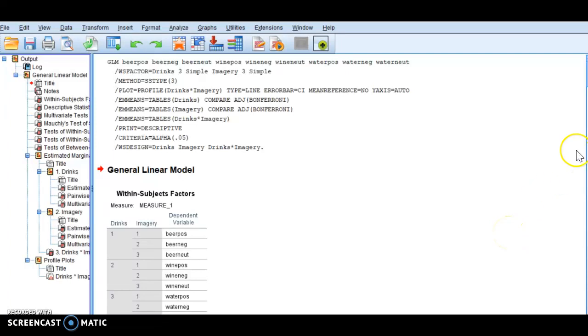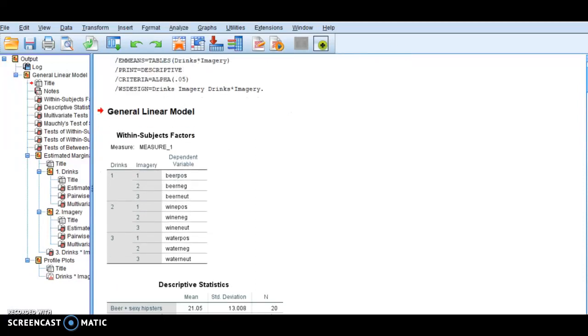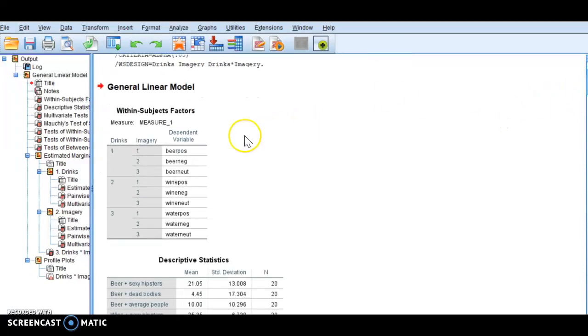Okay, so I'm just going to go through the output that's generated when you run a repeated measures ANOVA. The very first table you get is your within subjects factor. So I've got beer and positive imagery, beer and negative imagery, and beer and neutral imagery. You can do the same thing for wine and positive, wine and negative, wine and neutral, water and positive, water and negative, and water and neutral.